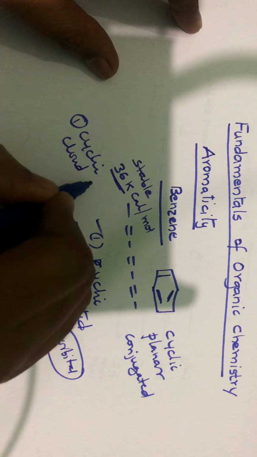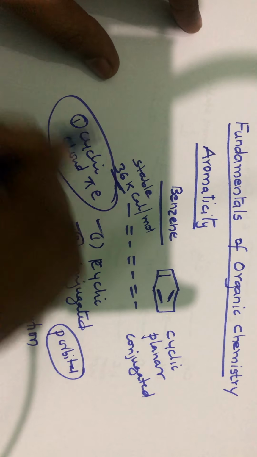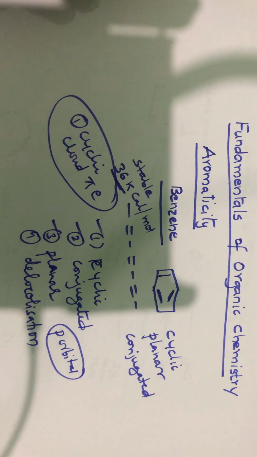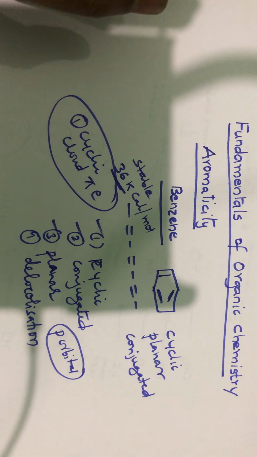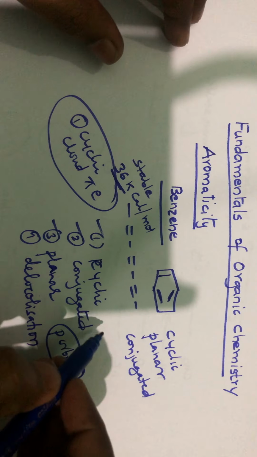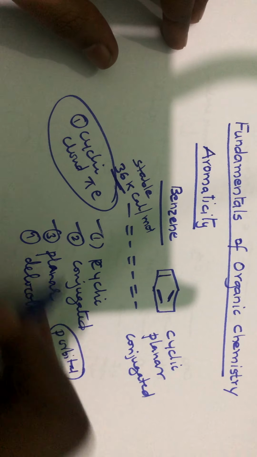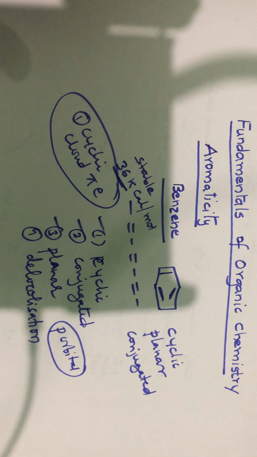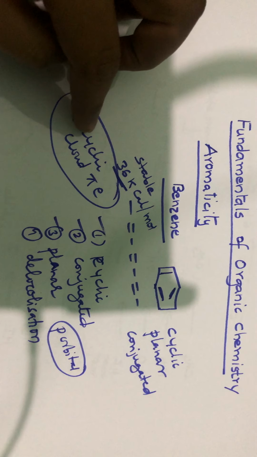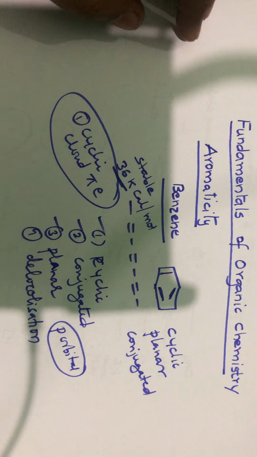For that, it should be cyclic, conjugated, and planar, with each atom having a p orbital able to overlap with the adjacent p orbitals on either side. Only then will there be delocalization. This is the first condition.